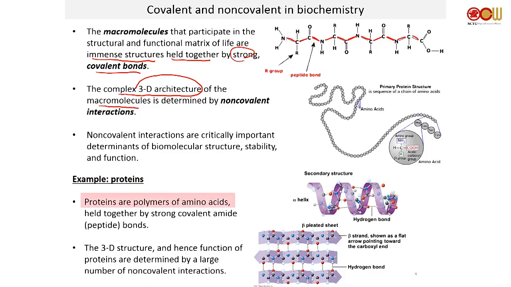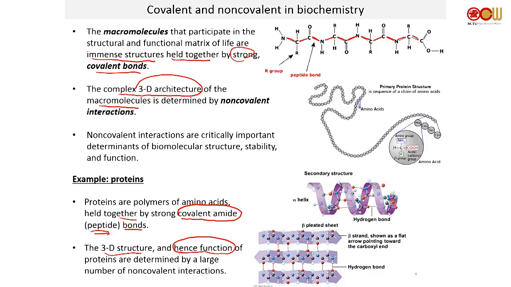Proteins are polymers of amino acids, and these amino acids are held together by strong covalent amide bonds, or we call them peptide bonds. They're linked together by peptide bonds. However, the 3D structure of the protein, and therefore the function of proteins, is determined by a large number of non-covalent interactions.